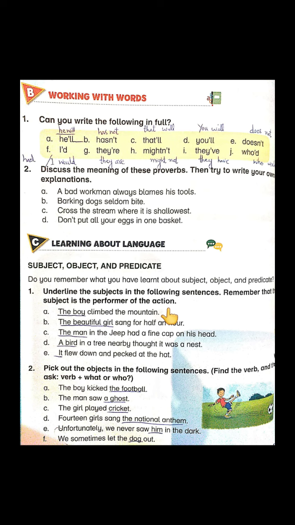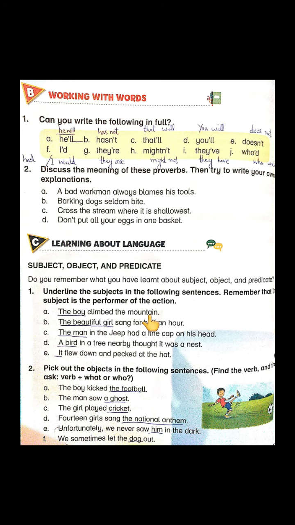So before proceeding towards activities, it is important to know what actually a sentence is. As you can see, this is an independent sentence, right? It is a set of words that is complete in itself. Typically, it contains subject and predicate and expresses a complete idea. For example, this sentence, the boy climbed the mountain. This sentence is giving us a full sense, conveying a complete idea. And it consists of two parts. One is subject and the other is predicate.